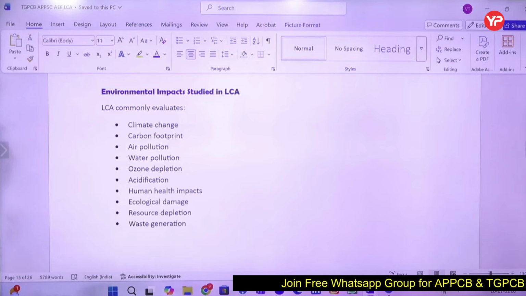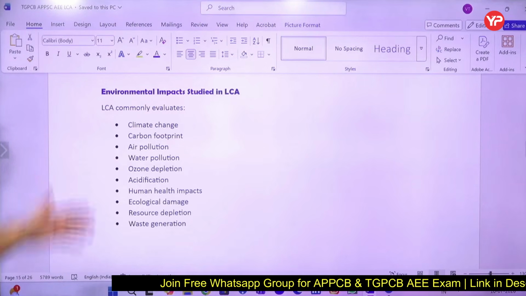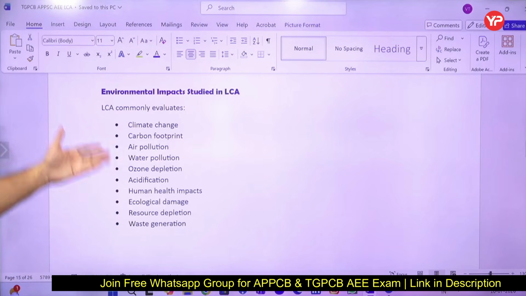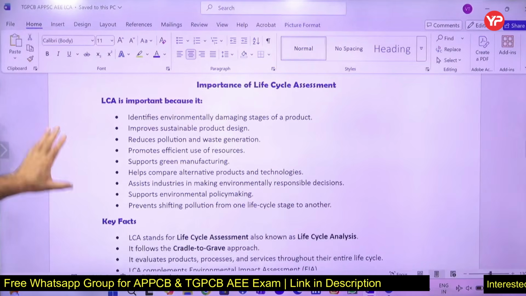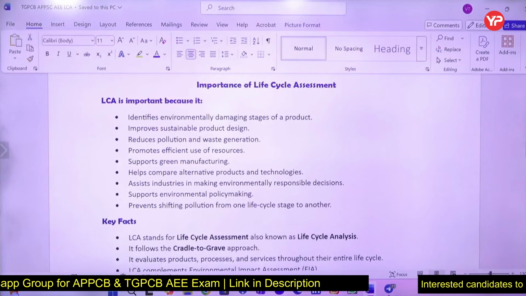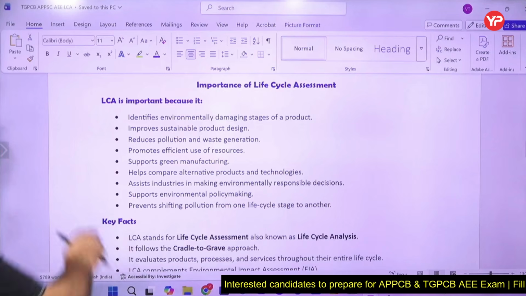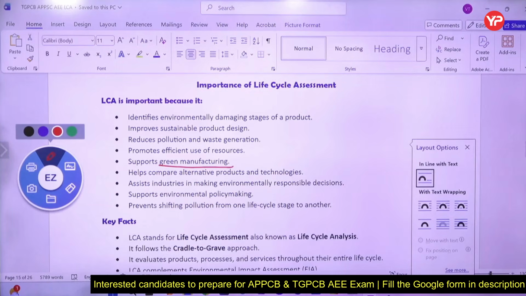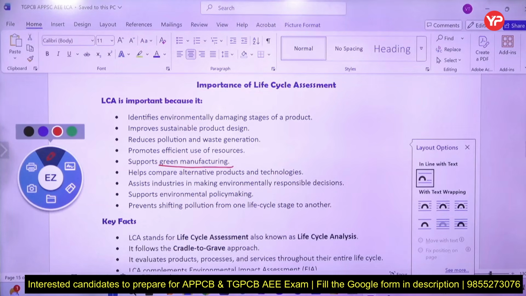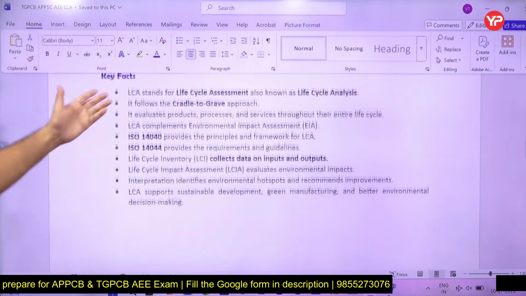So environmental impact studies in LCA, these are typically what you evaluate: climate change, carbon footprint, air pollution, water pollution. These all things you normally study. What is the importance of that? Environmental damaging stages you get to know, sustainable product design you make, pollution and waste generation is reduced, efficient use of resources, you support the sustainable or green manufacturing, you find out better alternatives, you help industries in making environmentally responsible decisions. So these are some of the things, and that's a revision for you.